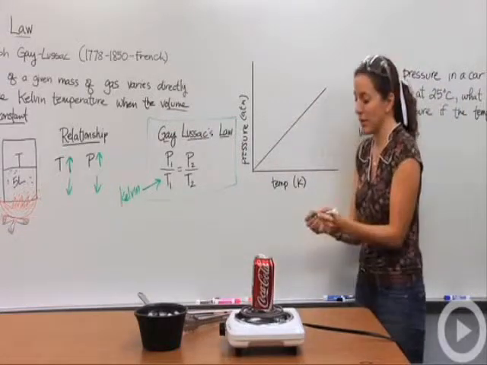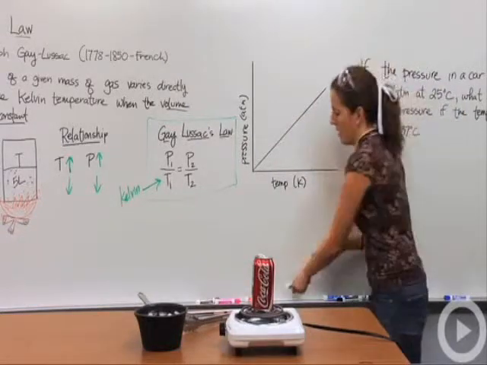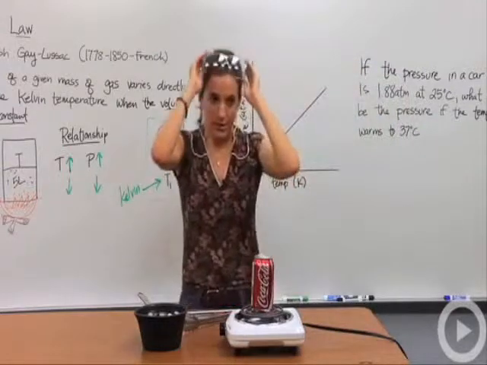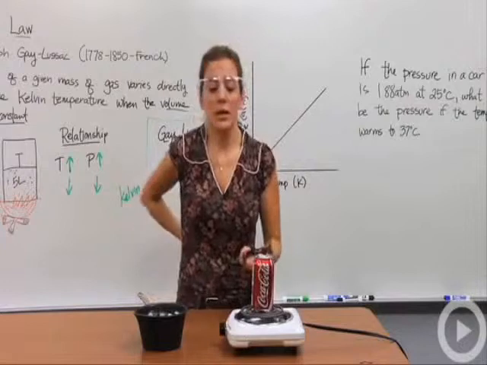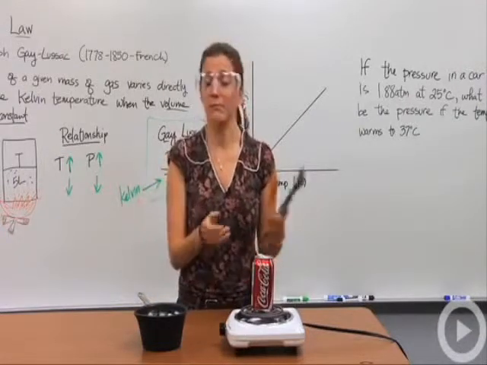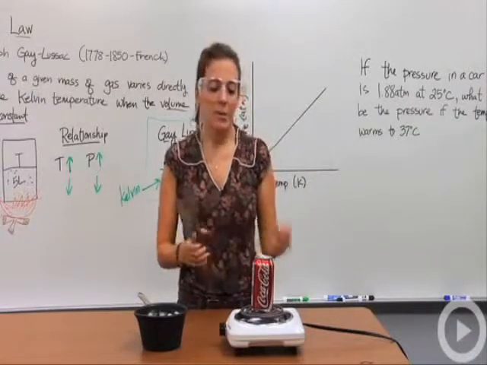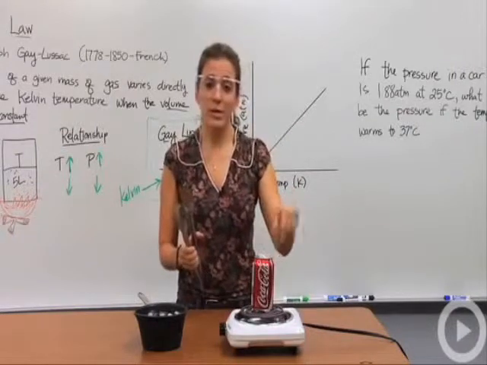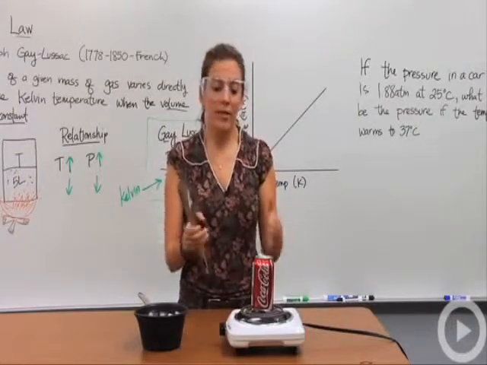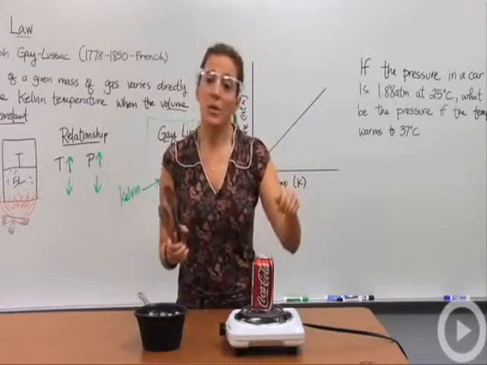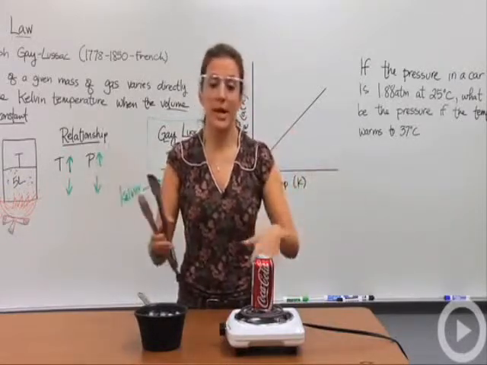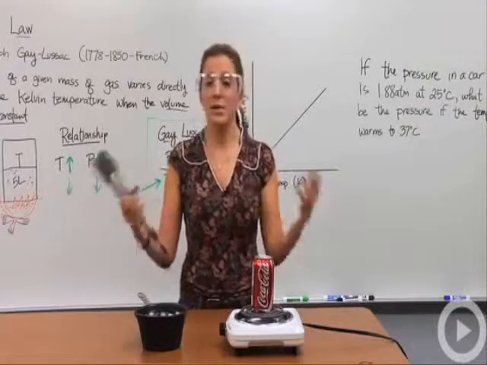Okay, let's actually look at this in a demonstration. What I have right here, I'm going to put my goggles on, make sure we are safe. Safety comes first. We have on this hot plate a Coke can, as you can see, and I'm heating it up. So the gas particles inside the container are heating up also, and they're hitting the walls of the soda can at high speeds. But it actually is open, so it has a place to escape, so the pressure inside the container is equal to the pressure outside, and so everything's all good.